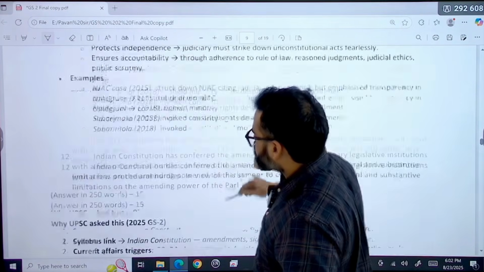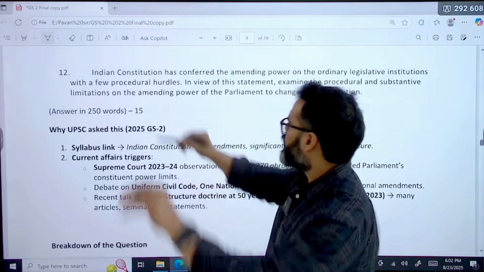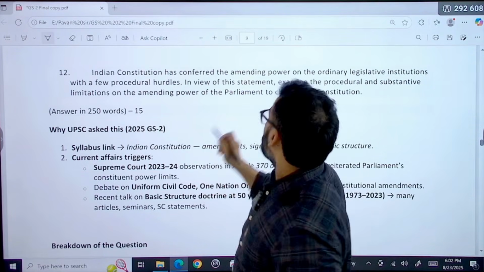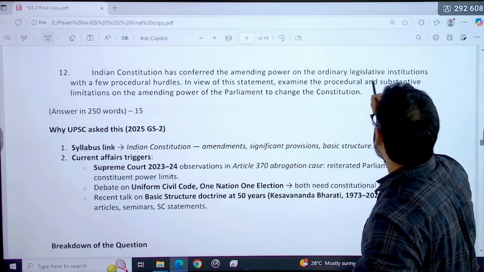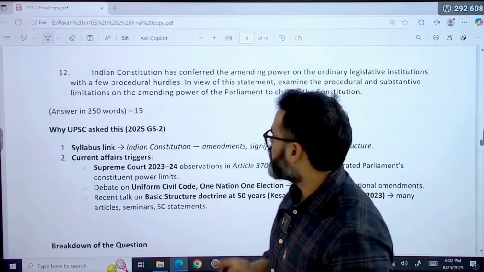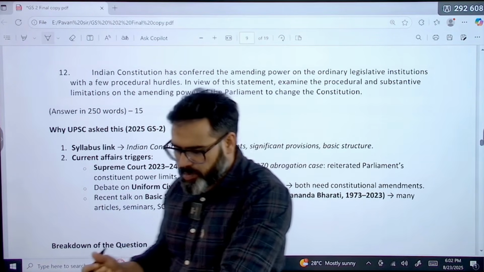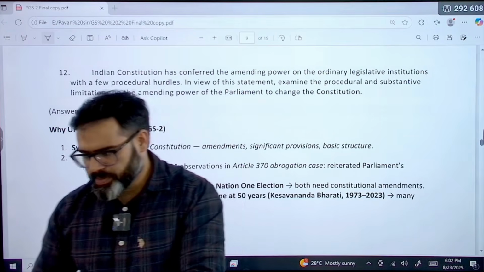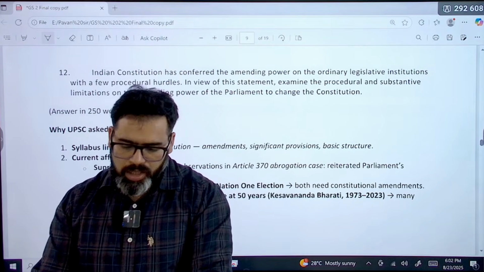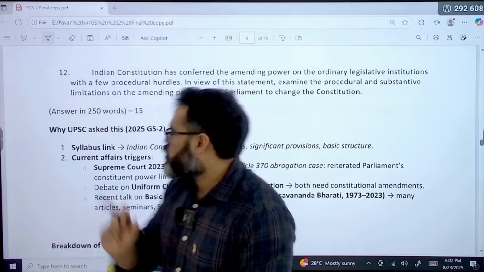If we go to the next question, again these are 250 words questions, 15 marker. The Indian Constitution, if you read, has conferred the amending power on ordinary legislative institutions like Parliament, because who can amend the Constitution? Parliament only, with a few procedural hurdles. The procedural hurdle is that you have to pass it in the Lok Sabha and the Rajya Sabha, both; there is no joint sitting in case of amending the Constitution, correct. And then the President's power, and a special majority is required. These are the procedural hurdles.